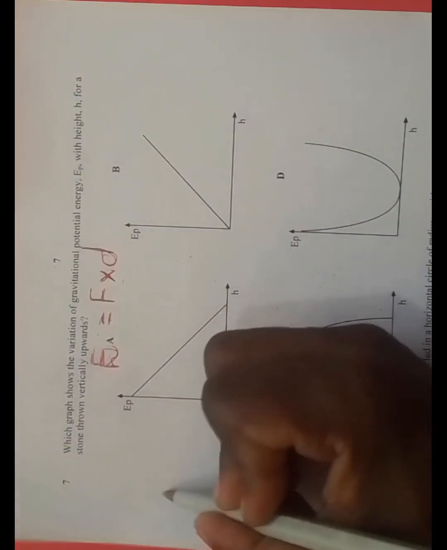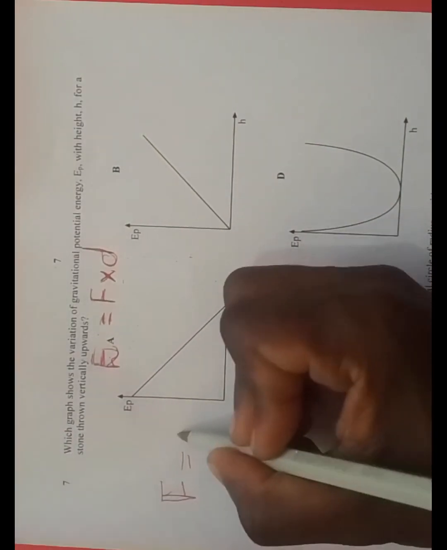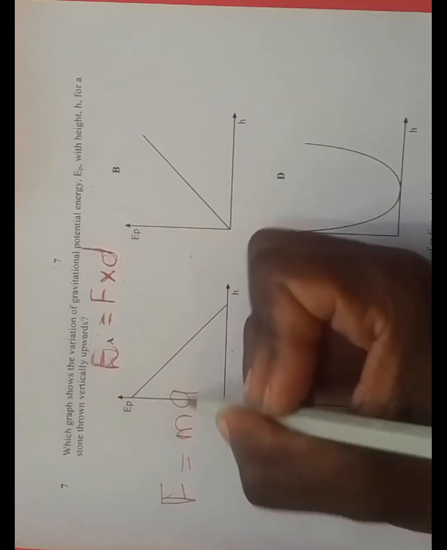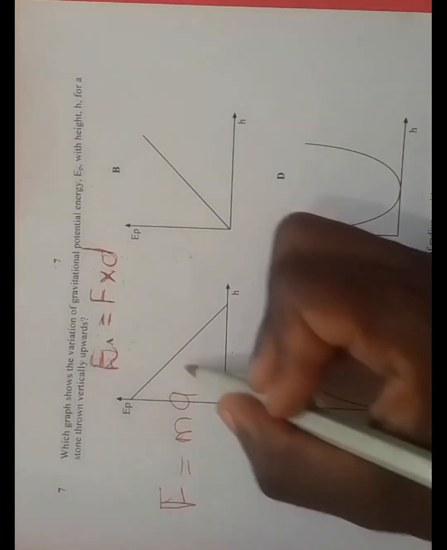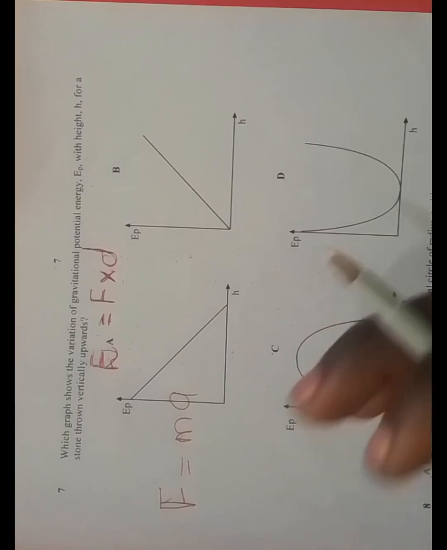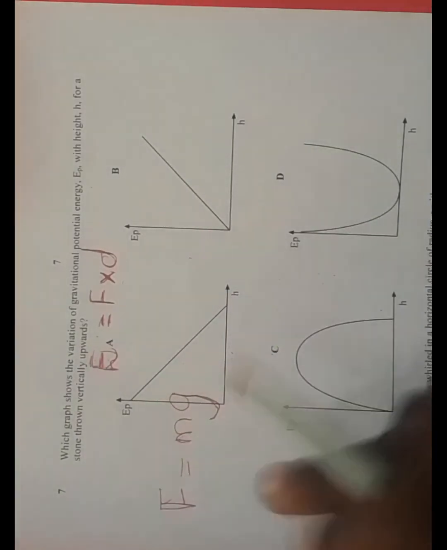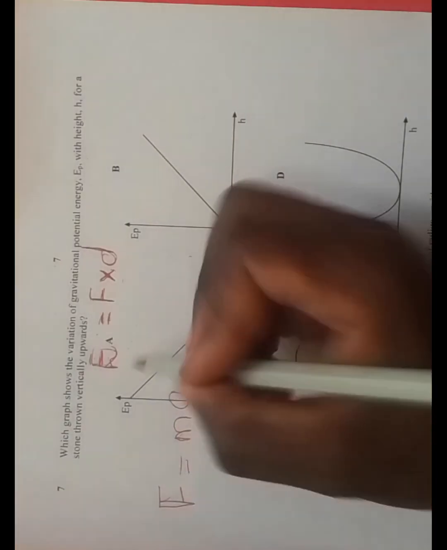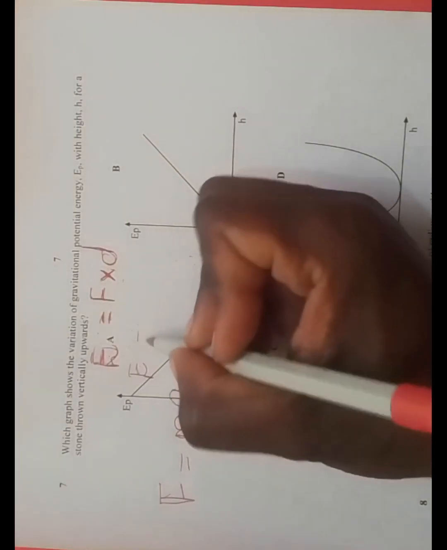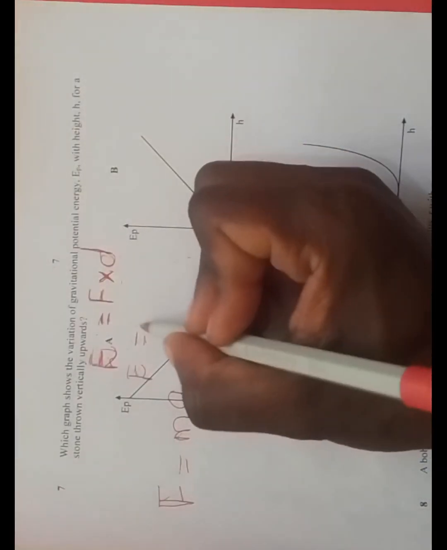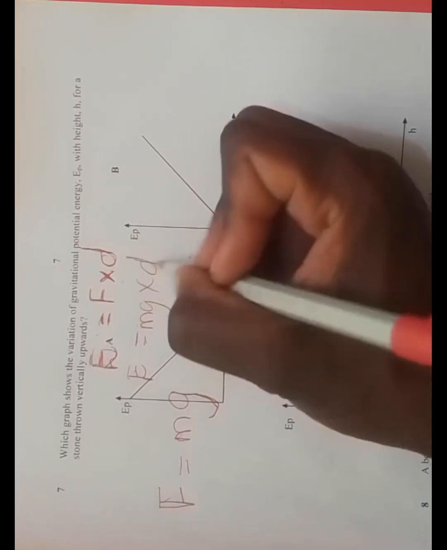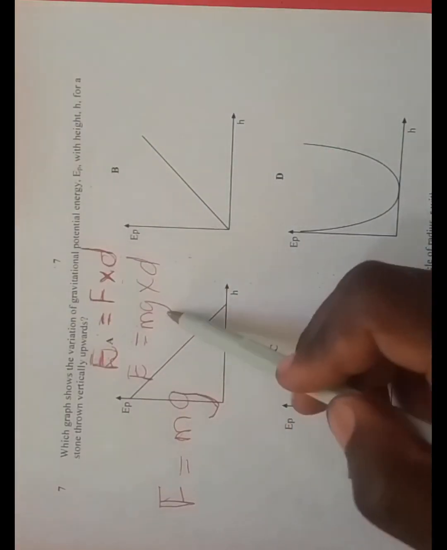We know that force F is equal to mass times acceleration. But when it comes to gravitational force, a becomes g. So gravitational force is equal to mg. Therefore, energy is equal to mg times d, according to the first equation.